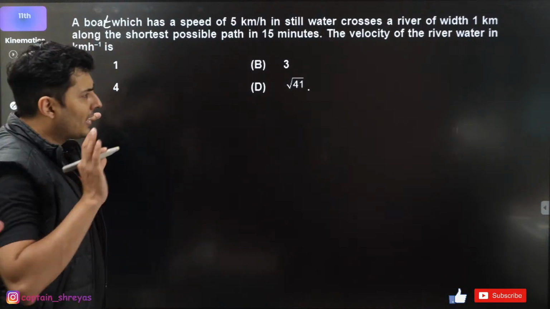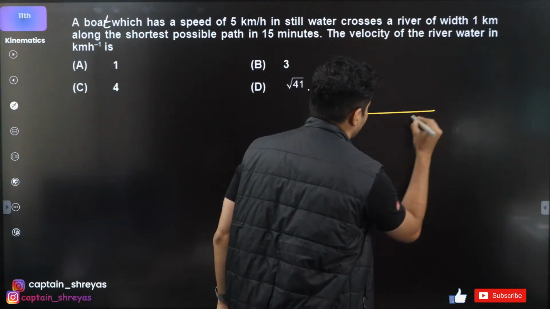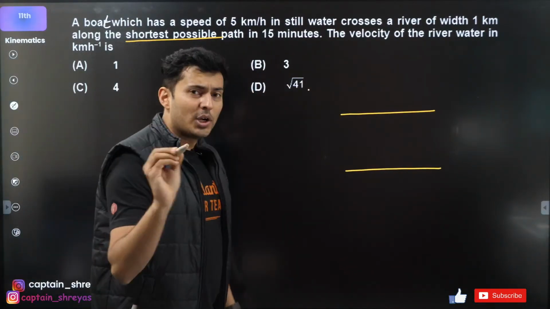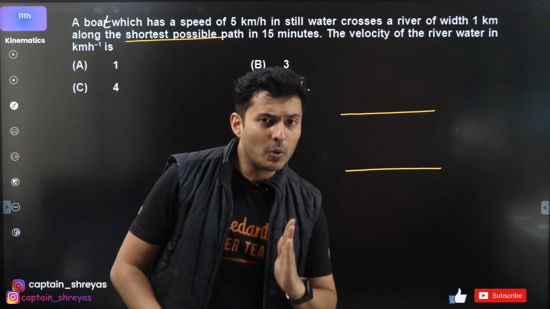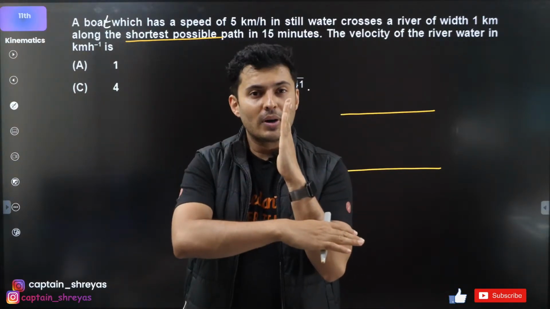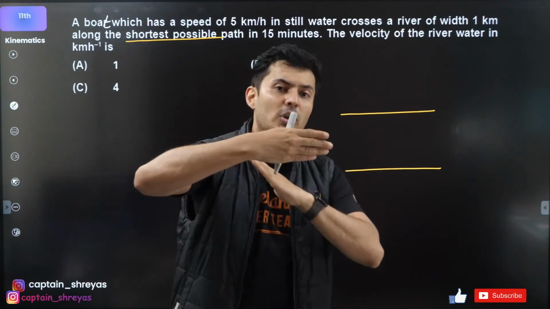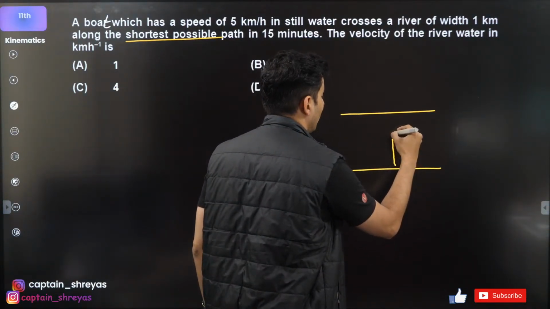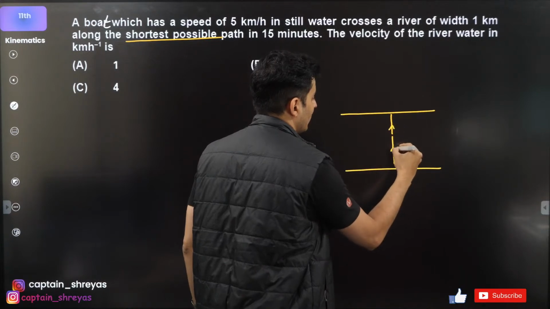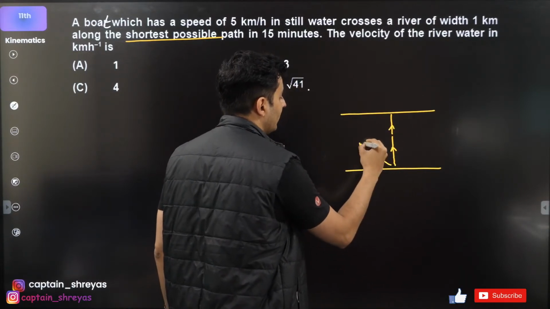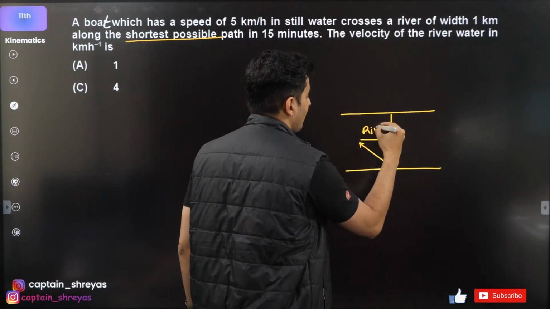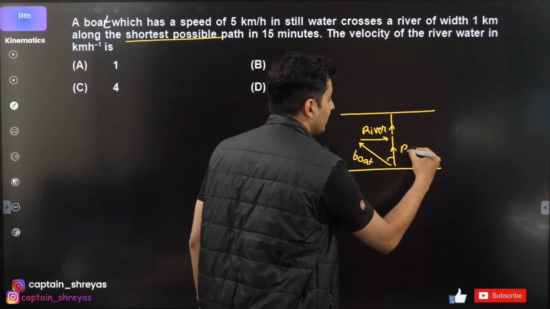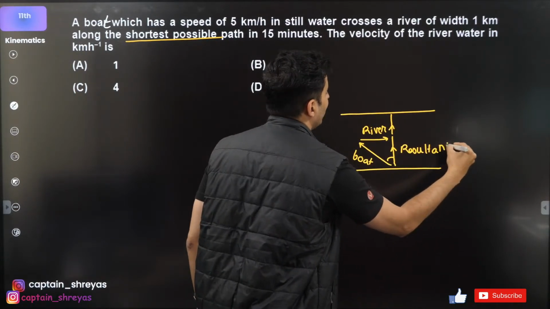So, what can you do over here? Think about the situation. There is a river. The boat is trying to cross it with shortest possible path. What do you do when you cross it with the shortest possible path? Do you go perpendicular to the flow of the river? No, right? You move at an angle so that the river will pull you back and your net velocity is perpendicular. So your net velocity is going to be like this. This is your net velocity, but your actual velocity will be here and the river velocity will be like this. The boat will try to move like this, at certain angle, and this will be the resultant motion. This is how it works.